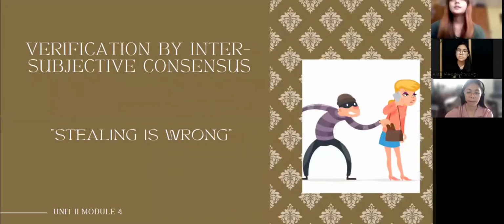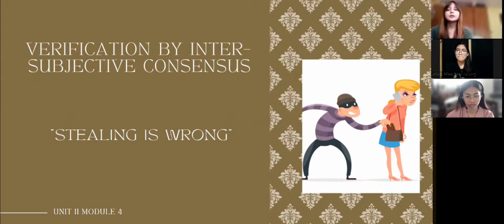So now let's tackle more about the verification by intersubjective consensus. To further understand the concept of intersubjective consensus, let's break down its term first. Intersubjective by definition means existing between conscious minds or shared by more than one conscious mind. On the other hand, consensus is a general agreement.